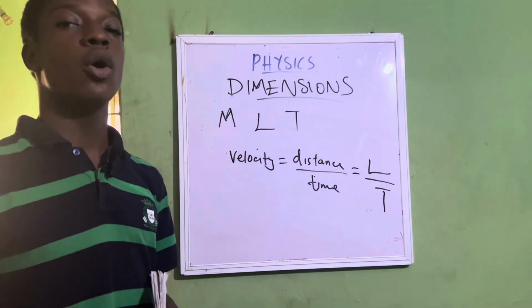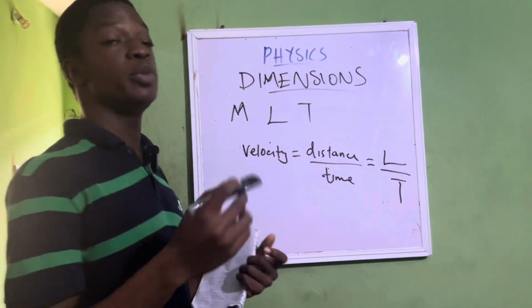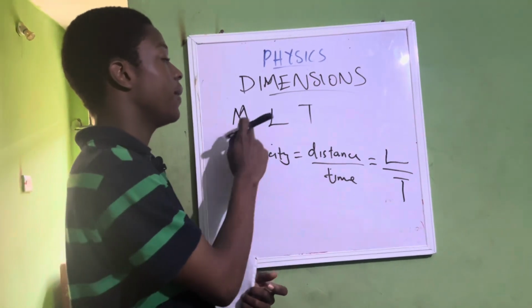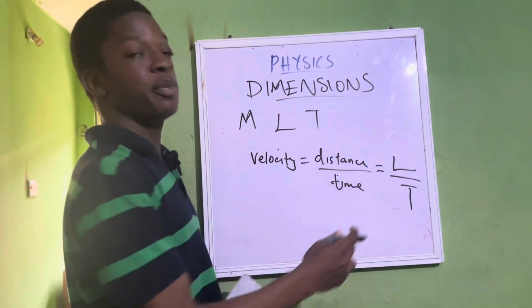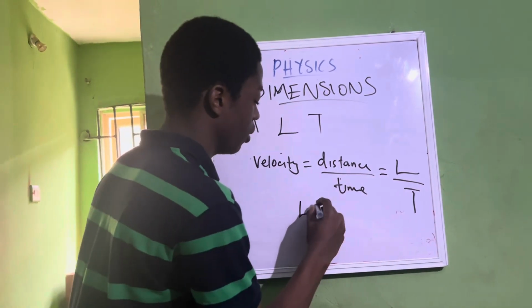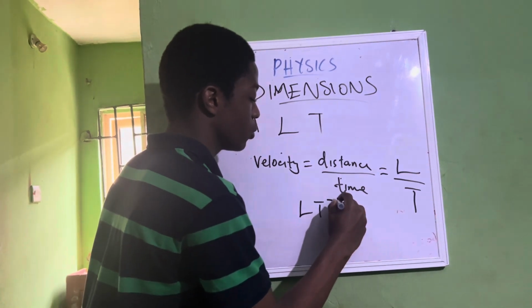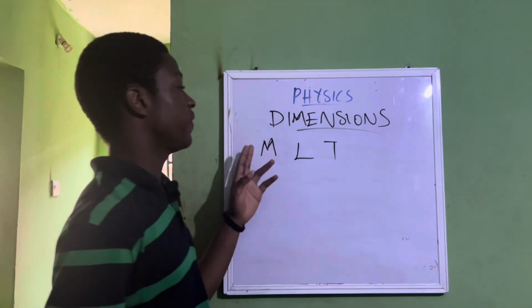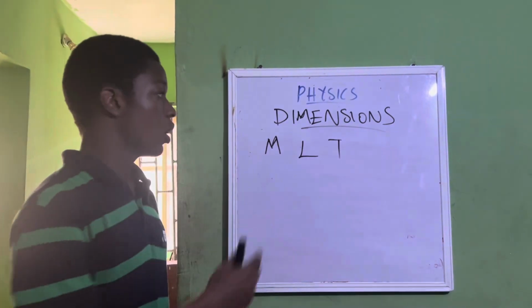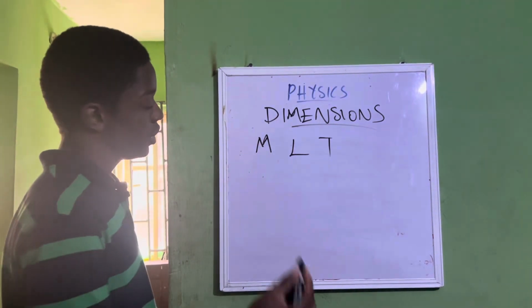Also note that all dimensions should be in capital letters: M, L, T. Then you express it in terms of indices. We now have LT raised to the power minus 1. Let's take one or two more quantities and express them in terms of MLT, and then we'll get our dimension. Let's take acceleration.